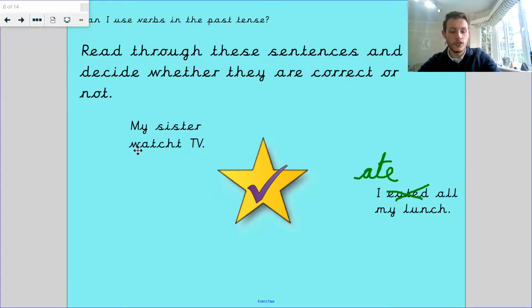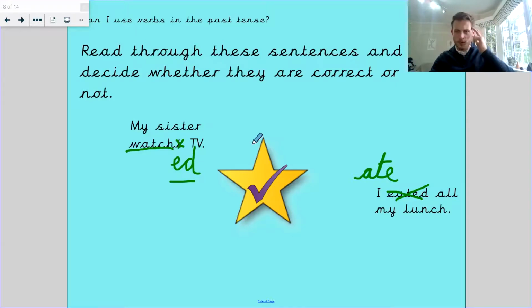The word watch is present tense. Now, to make it past tense, you would need to add an e and a d on there. That is how we say it. I watched. I watched. That's how I say it. But it's actually spelt with an ed. Okay, I watched. Say it as watched, spell it as ed. It's tricky to remember, but you have to remember that rule.